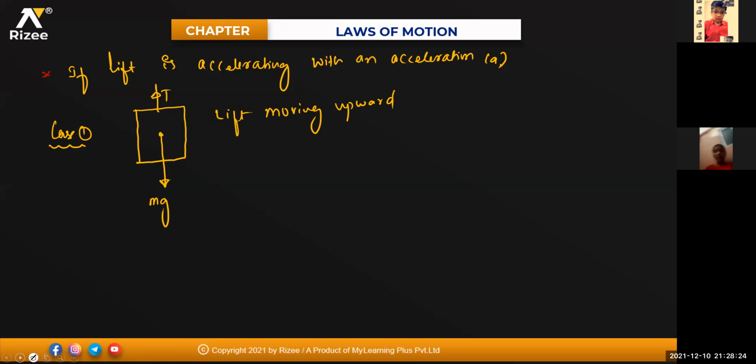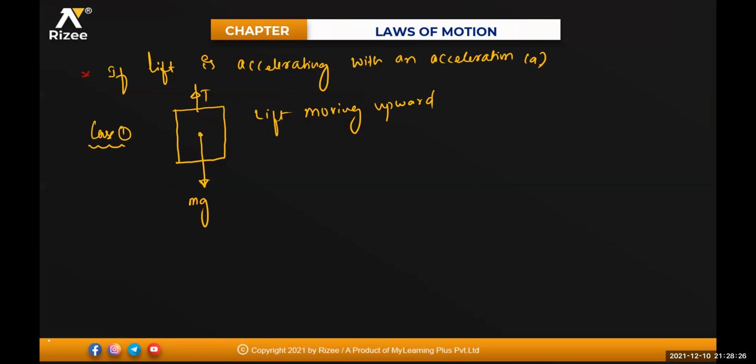All forces in the direction of motion, minus opposite force, must be equal to m into A.